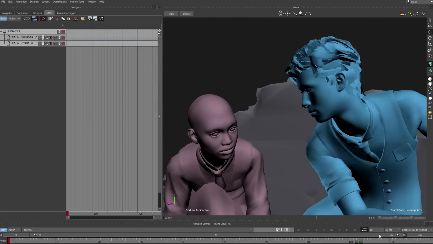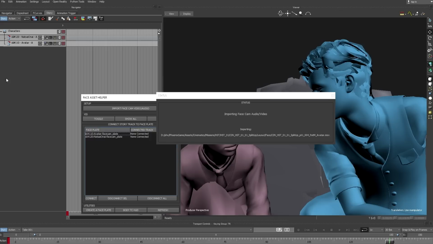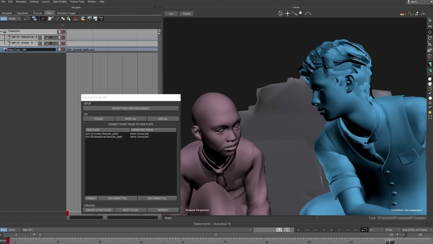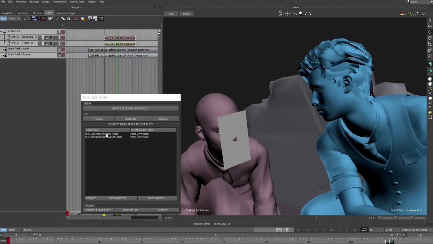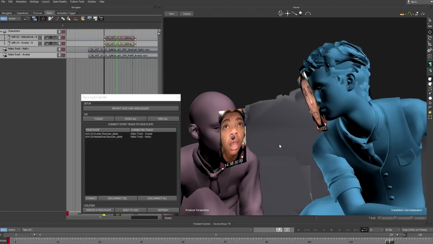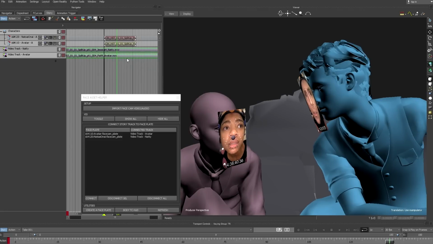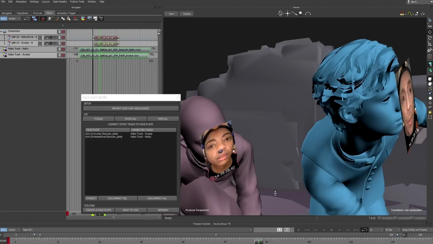And finally, let's talk a little bit about how we implement our facial capture footage. Being able to add video and audio tracks to Story lets us import and sync our facial capture footage with the accompanying body data via timecode. We can sync exactly with the body or make creative decisions to change the facial performance if it suits the situation. We put a character's specific facial capture footage on a video track in Story and then project that track's footage onto a plane that rides along in front of the character's face.